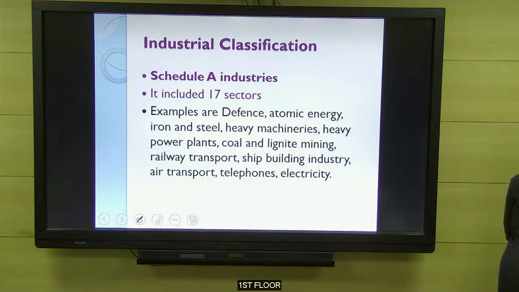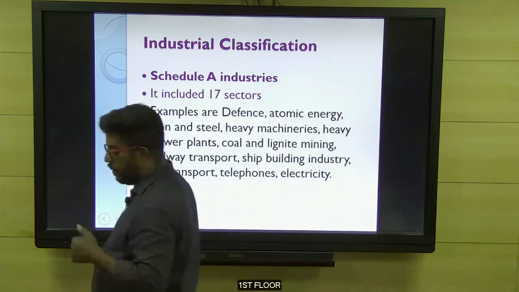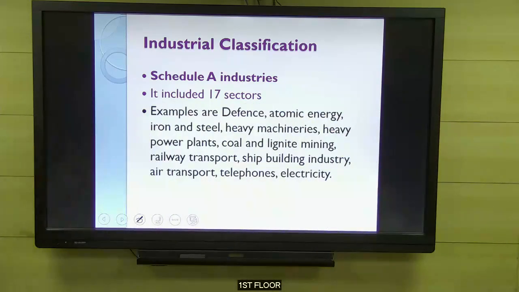So now in our economy, all the central government industries are in Schedule A. We have them mainly due to the origin of those industries from the times of 1956 and 48. From those days, only the central government was opening the industries in those areas. So these industries were called the Schedule A category, where only the central government can run the business. Next one was called Schedule B.